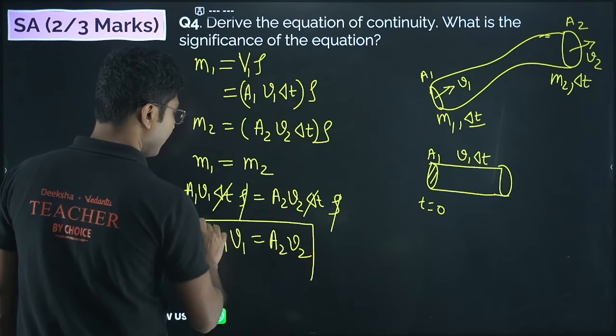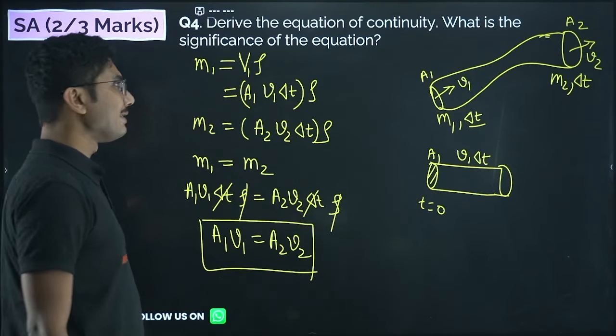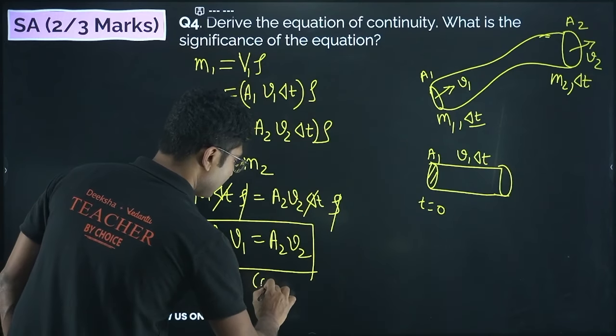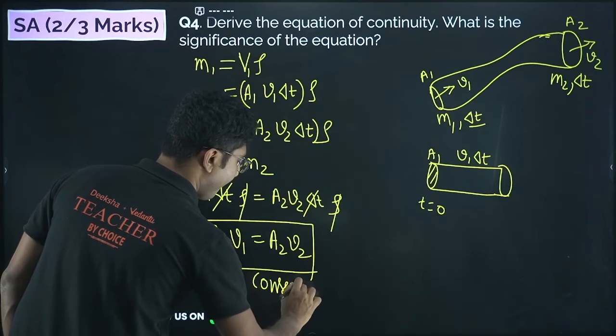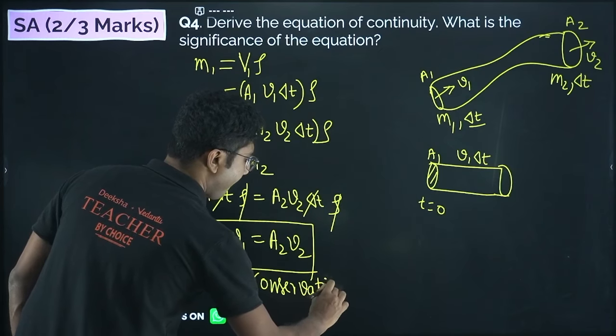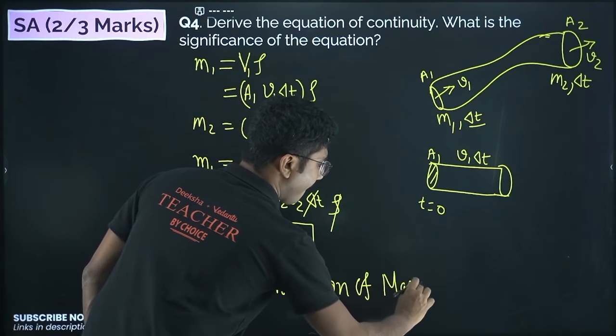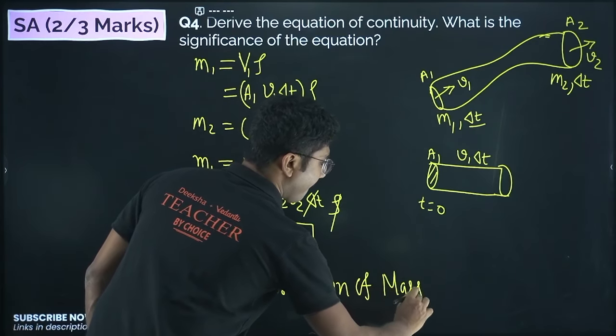This is the equation of continuity. And what does it represent? It represents obviously conservation of mass. So equation of continuity represents conservation of mass.